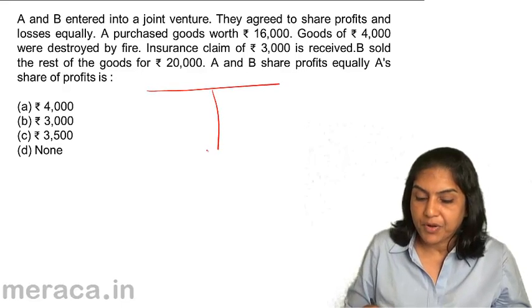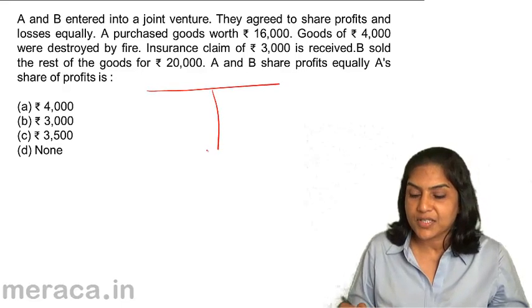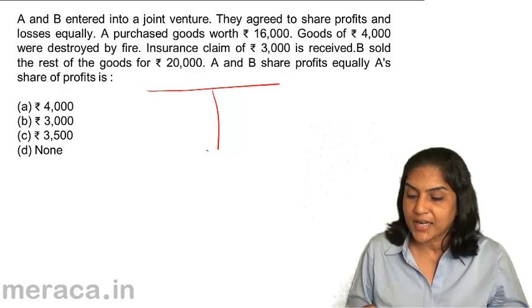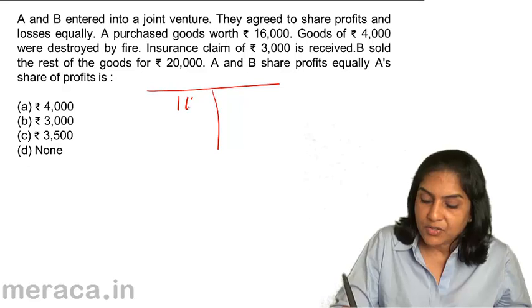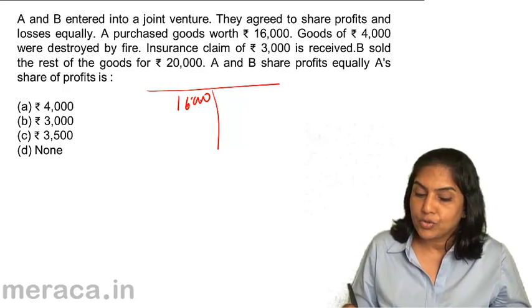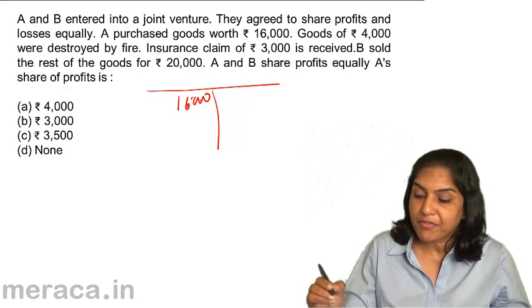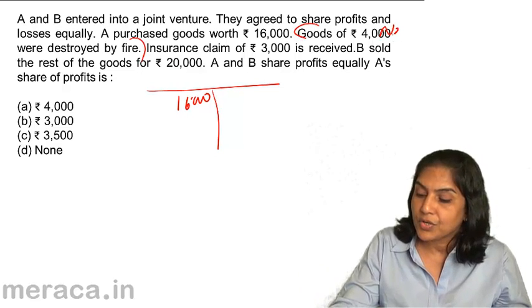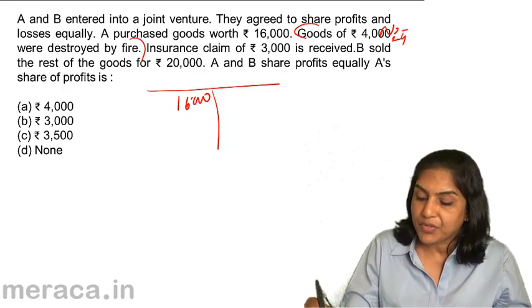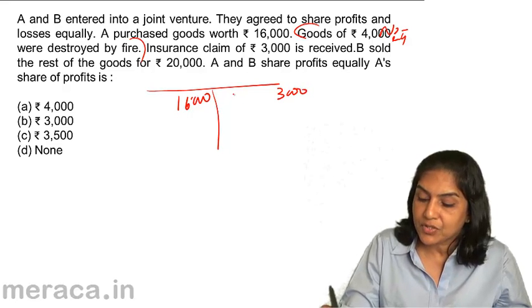To ascertain profit, quick left hand side and right hand side. Purchased goods, this was 16,000. Goods of 4,000 were destroyed by fire. No entry for this. Insurance claim 3,000 taken as income.